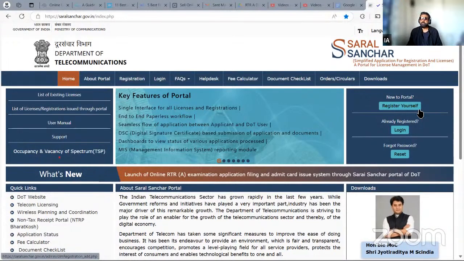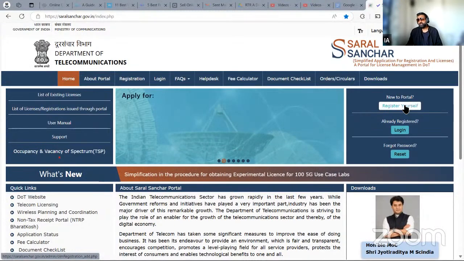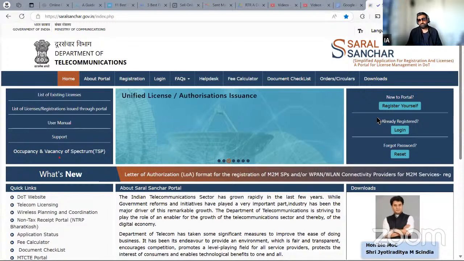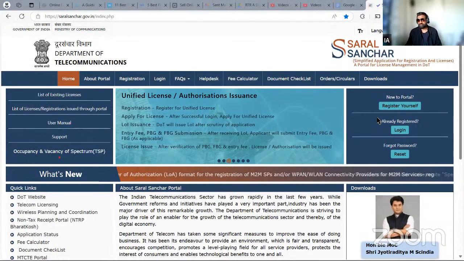If you have not yet made an account on the website, we'll register ourselves as a new account. After that, we can always log in. Remember, this is the same place where you'll apply for your exams, and the same place where you'll be applying for the issue of your license as well. So once you make an account, it will stay.